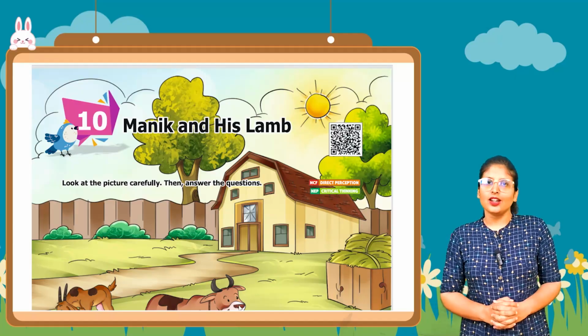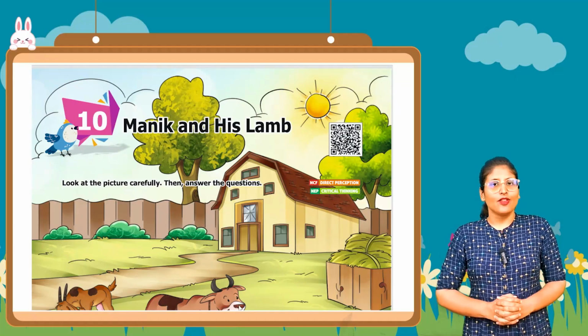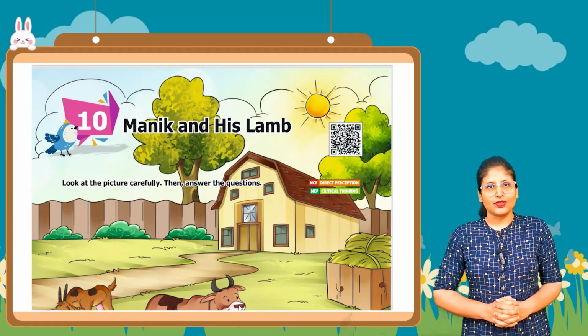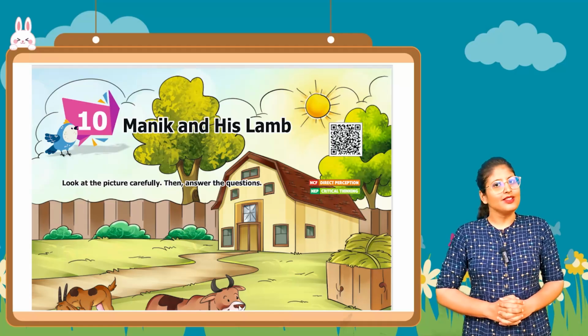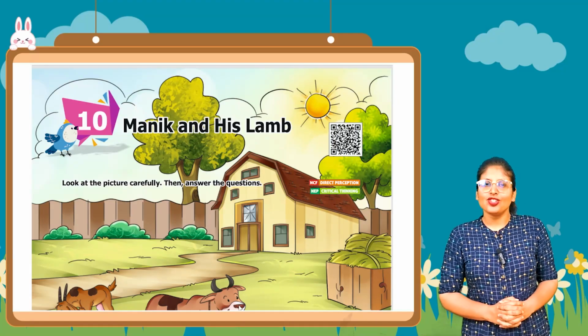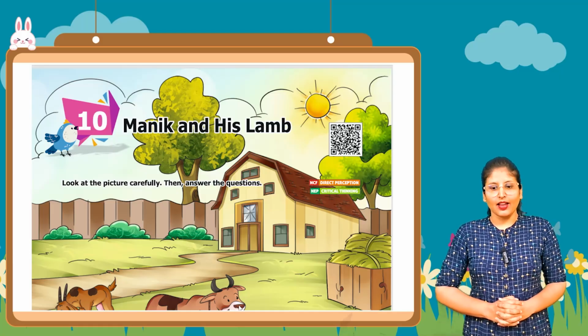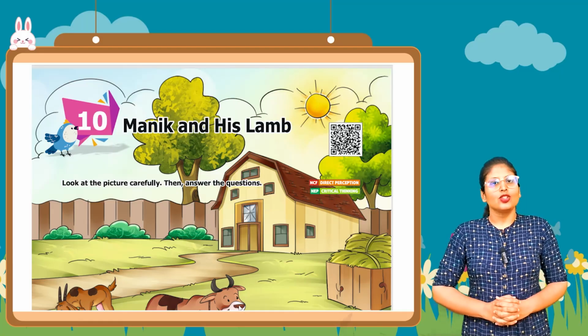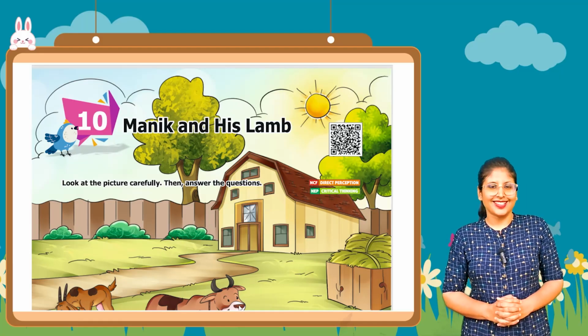So, here in today's class, we will start with a new chapter, that is chapter number 10 of your English book. And the name of the chapter is Manik and his lamp. So, this is the chapter name.